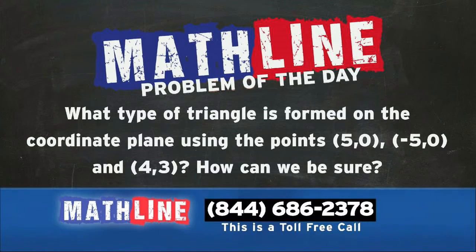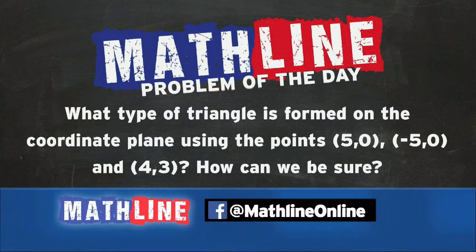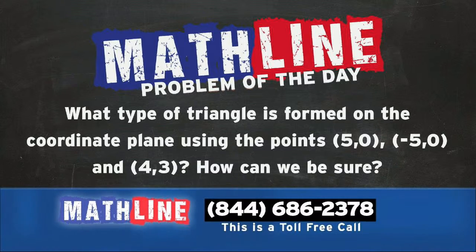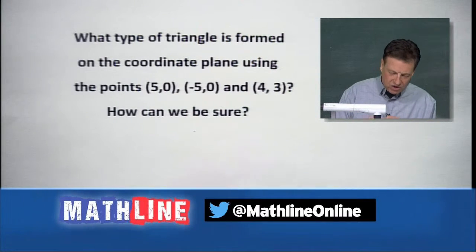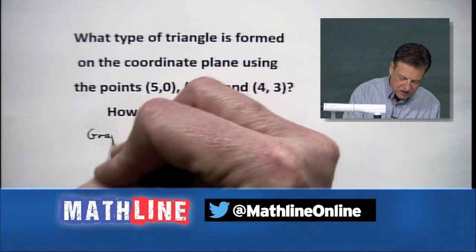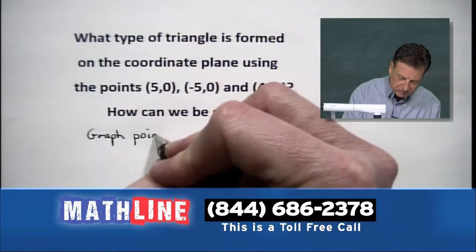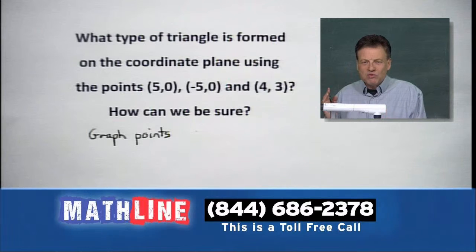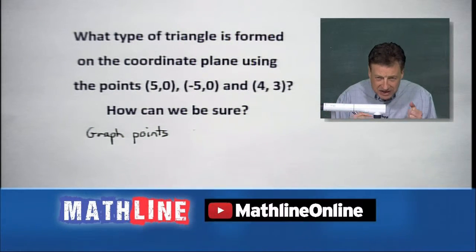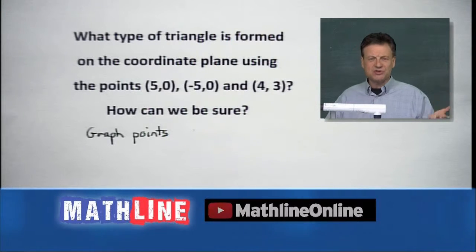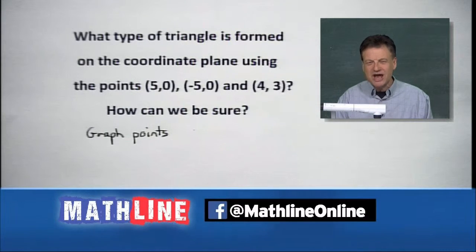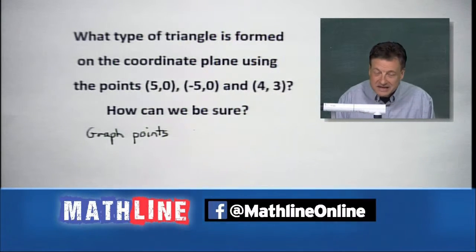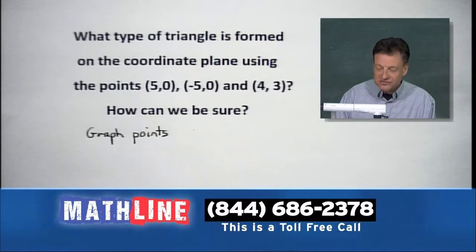So again, we've got 3 points. Go ahead and graph them at home, and we're going to see how we can figure out what type of triangle it is. The first thing we're going to do is graph those points on a piece of paper. Once we graph the points, we get an idea of what it looks like. It may be totally obvious that it's an obtuse scalene triangle, or it may not be. It could be a right triangle, acute, isosceles, or equilateral. We're going to play with it and see what happens.